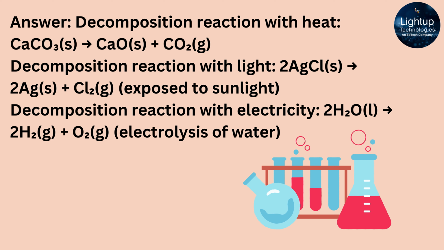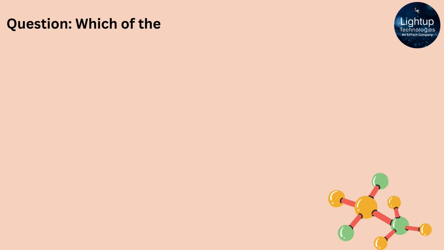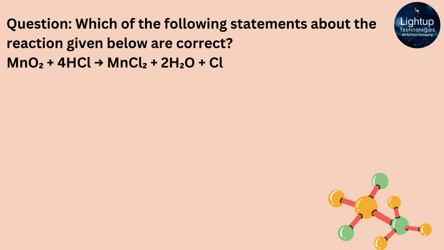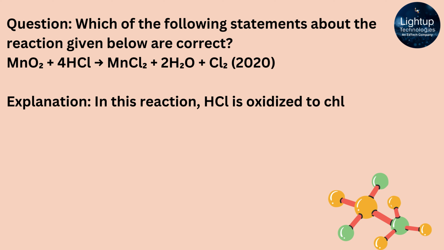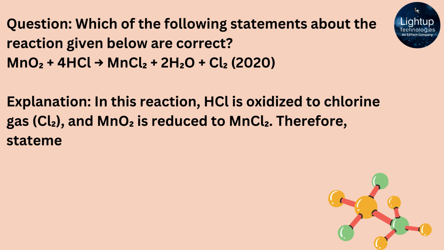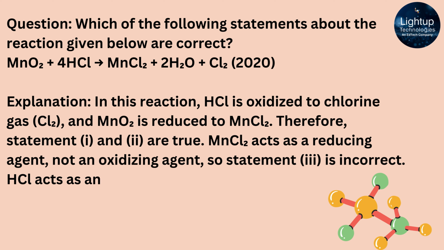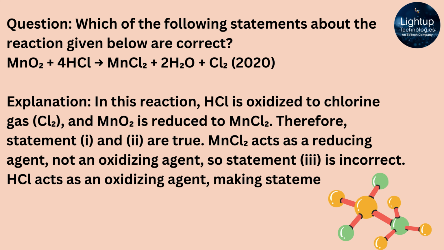Which of the following statements about the reaction given below are correct? MnO2 + 4HCl → MnCl2 + 2H2O + Cl2. Answer: A, one, two and four. Explanation: in this reaction, HCl is oxidized to chlorine gas, Cl2, and MnO2 is reduced to MnCl2. Therefore, statements one and two are true. MnCl2 acts as a reducing agent, not an oxidizing agent, so statement three is incorrect. HCl acts as an oxidizing agent, making statement four correct.